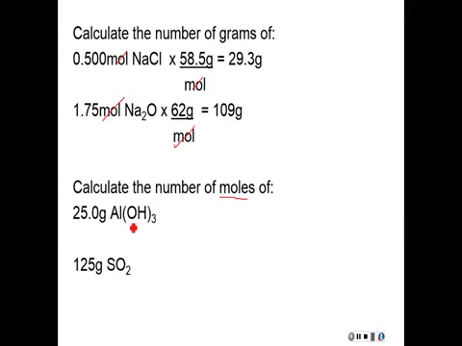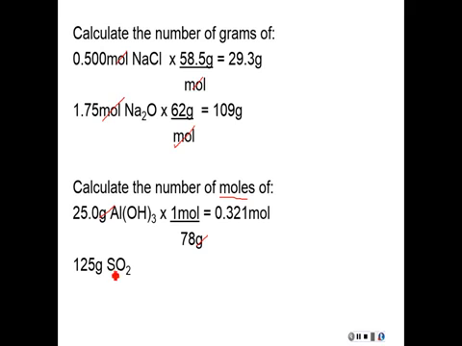Now for down here, we're looking for the number of moles. So I still need the molar mass, but when I set it up, I'm going to have the grams in the denominator. So I have to figure out how much does 1 mole of aluminum hydroxide weigh. So that's going to be 1 aluminum plus 3 times the oxygen plus 3 times the hydrogen. And I get 78 grams for an answer. So see, now the grams will cancel, and I get 0.321 moles. 3 significant figures balancing off the 3 here.